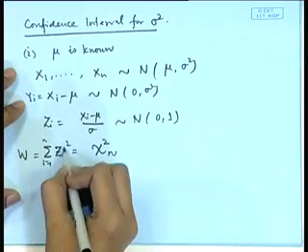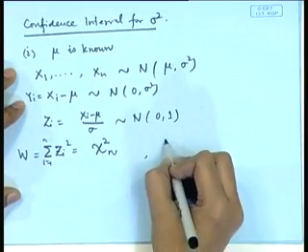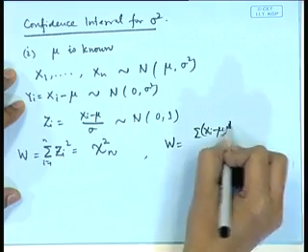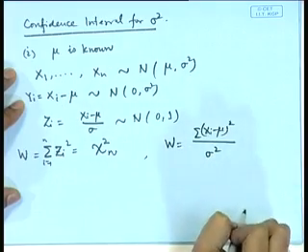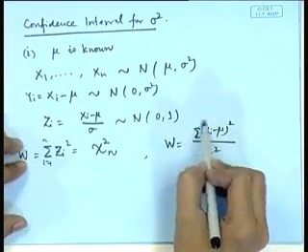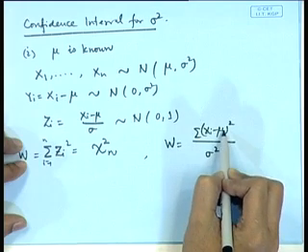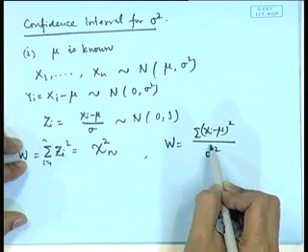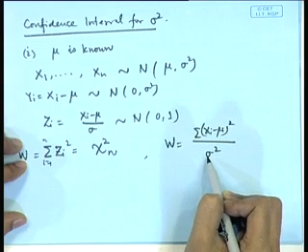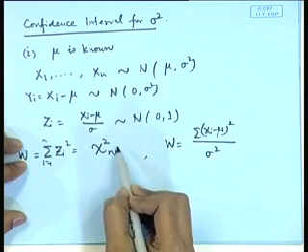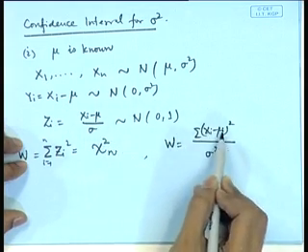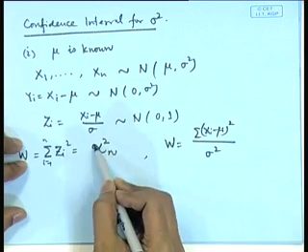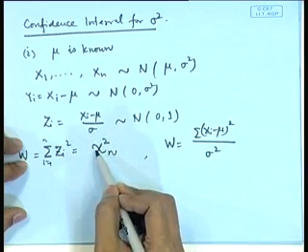Now, you look at this statistic w, here w is actually sigma xi minus mu square divided by sigma square. Now, if mu is known, then this numerator quantity is based on the observations only, and the denominator is involving the parameter. So, according to our principle of pivoting quantity, this quantity can be taken as a pivot quantity, because its distribution is free from parameters.